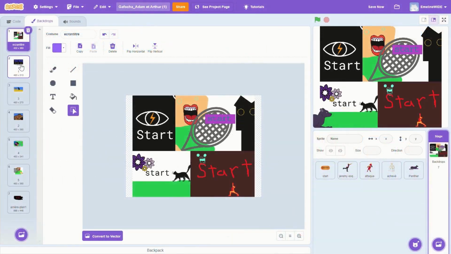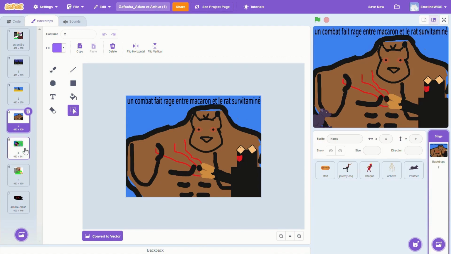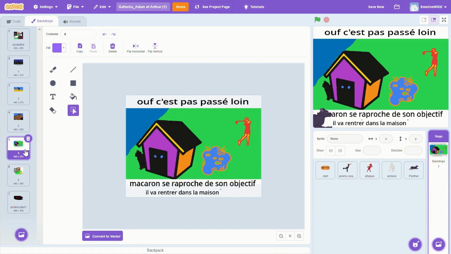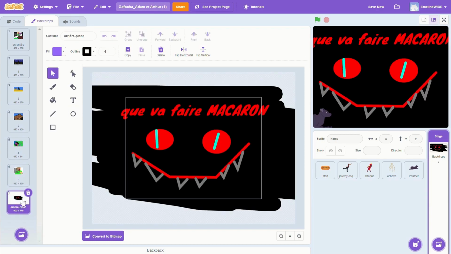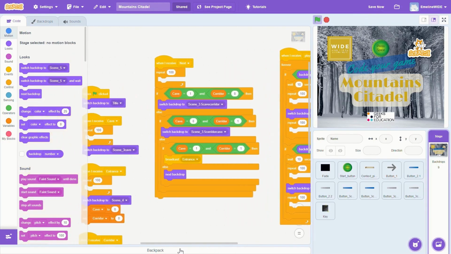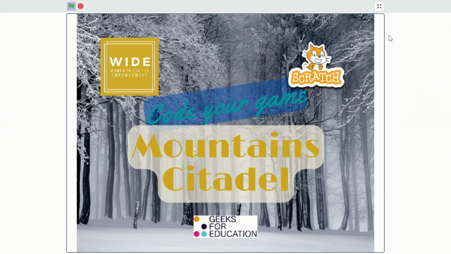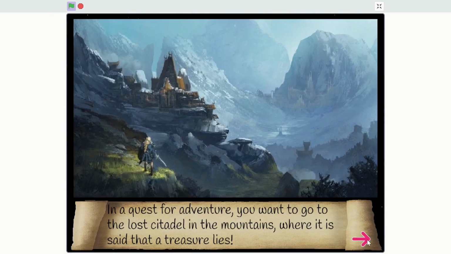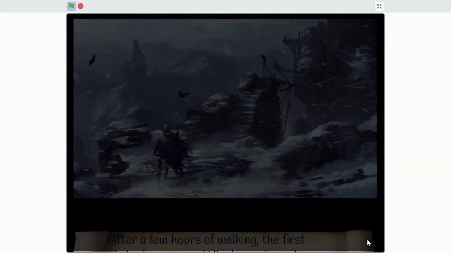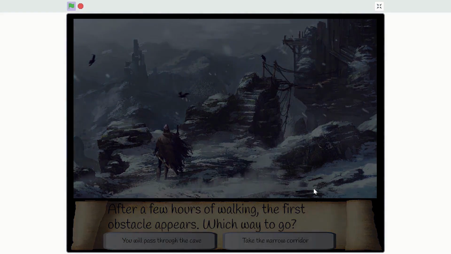We don't want the kids to have a perfect code or a perfect story with beautiful visuals, but to understand the notions of problem solving as well as algorithmic thinking and to express their creativity in a fun way. An example of a working adventure game, The Mountain Citadel, with the complete and more complex code is available in this format for reference. You will also be able to find in the guide the explanations of some useful functionalities to use.